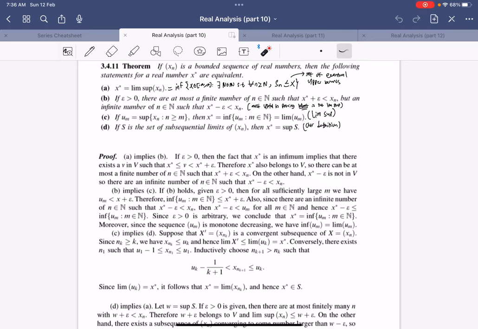And that proves A implies B. So now B implies C, because if we are given that B holds, then we can find a very big cutoff so that for M very big, this u_M will be less than some number plus epsilon, the lim sup plus epsilon. And therefore, the infimum of this set will be less than or equal to x star plus epsilon.